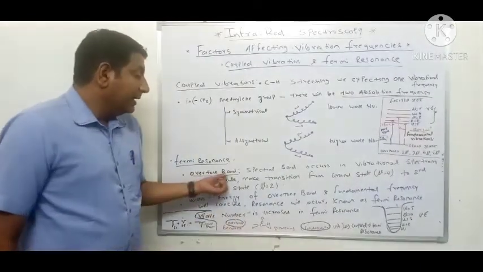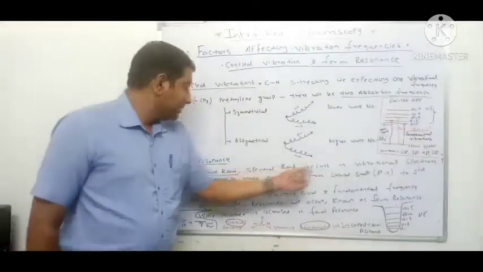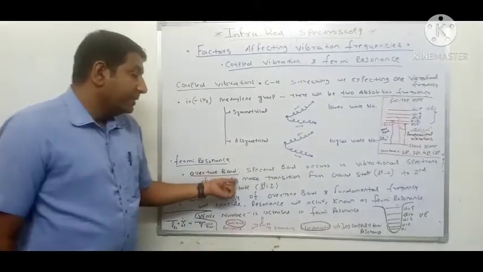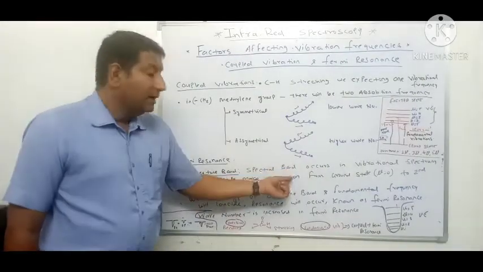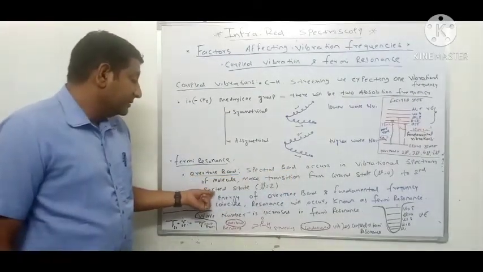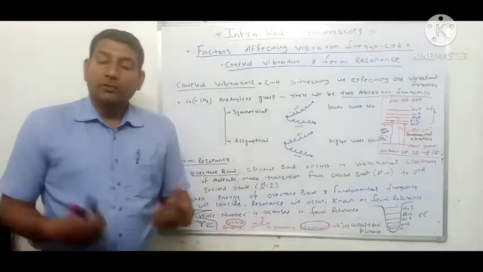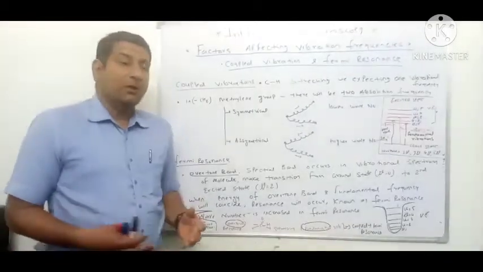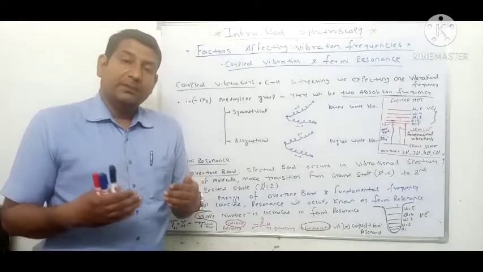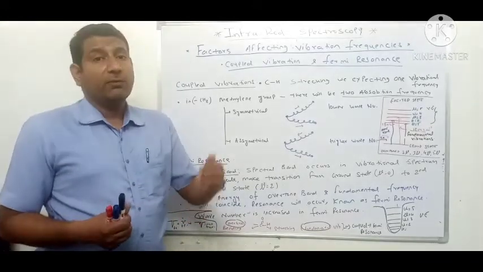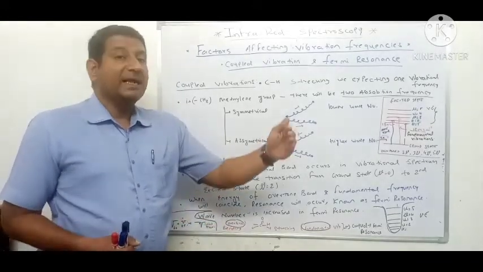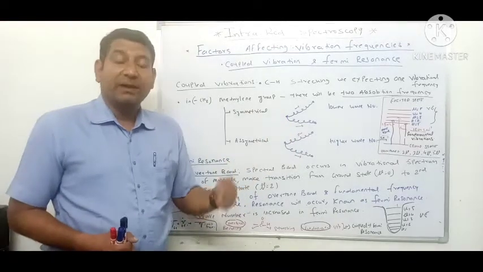Now overtone band is the spectral band that occurs in the vibrational spectrum of a molecule which makes transition from ground state to second excited state, that is nu2. So basically the overtone band is the excitation of an electron from ground state to second excited state. Why second excited vibration energy state?